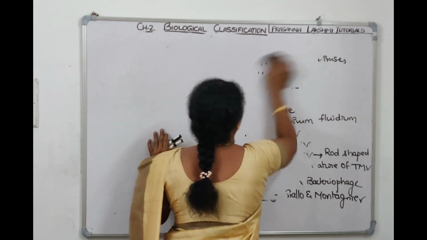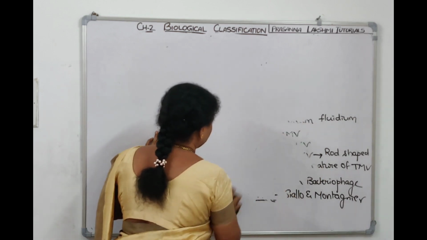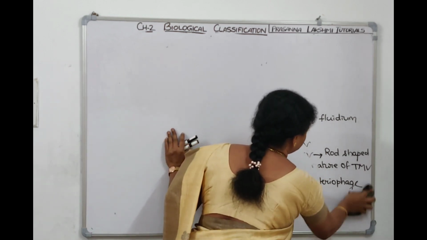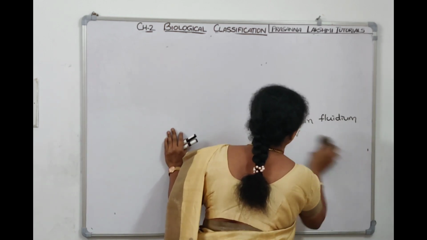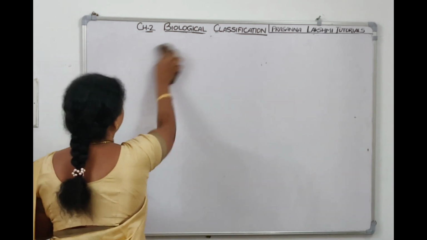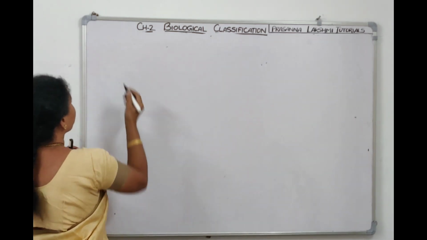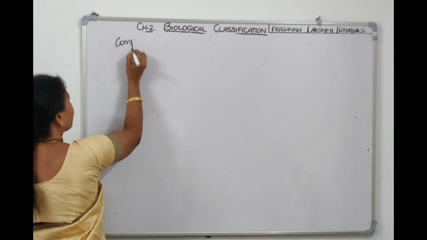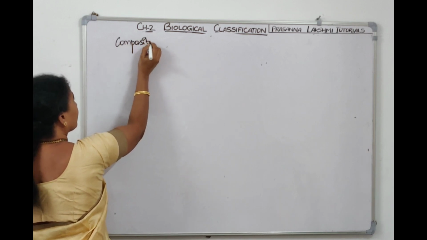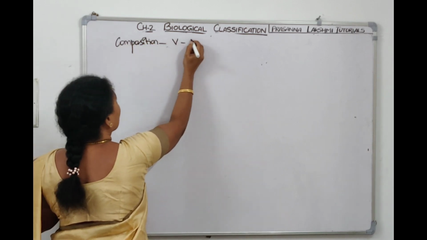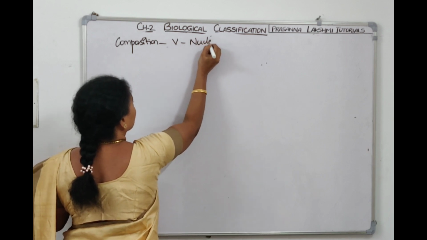Let's talk about the composition of viruses. Viruses are called nucleoproteins.